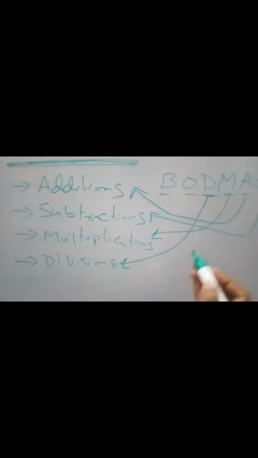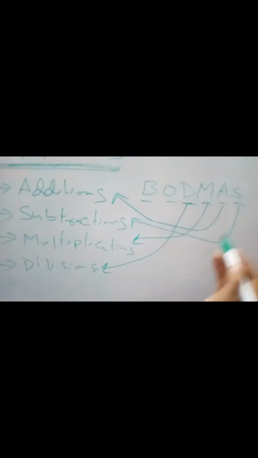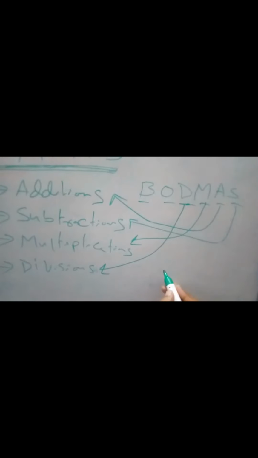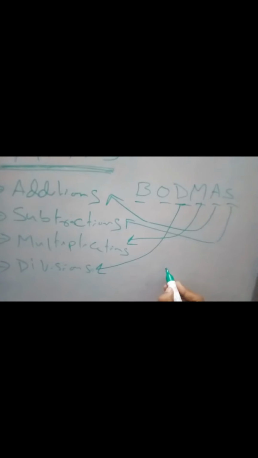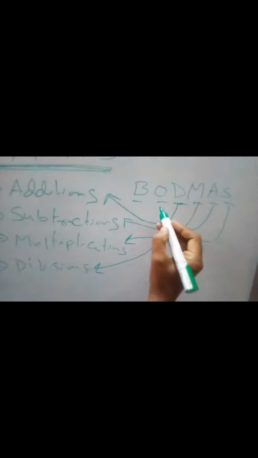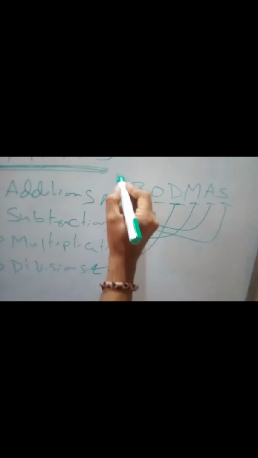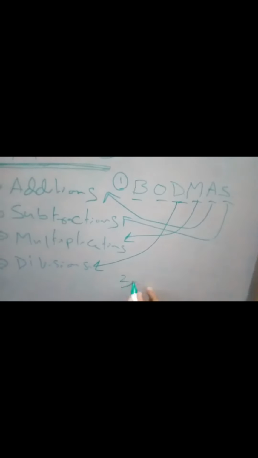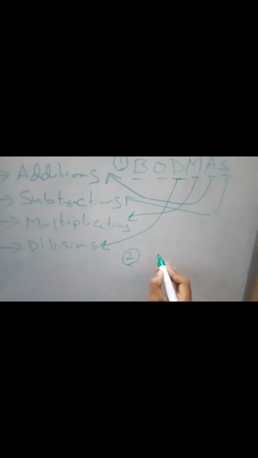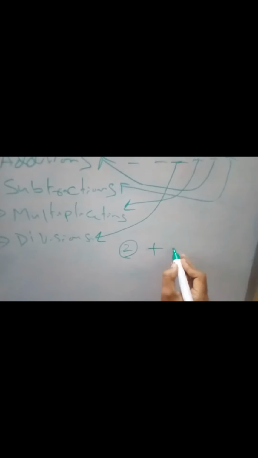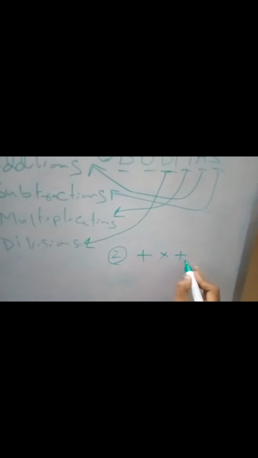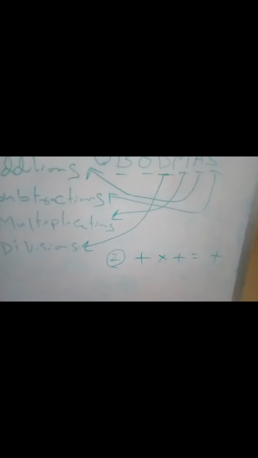And one more thing, this is very important. The BODMAS one, and the other one you have to keep in your mind. This is the most important in the basics. And the second most important things are: plus into plus equal to plus.